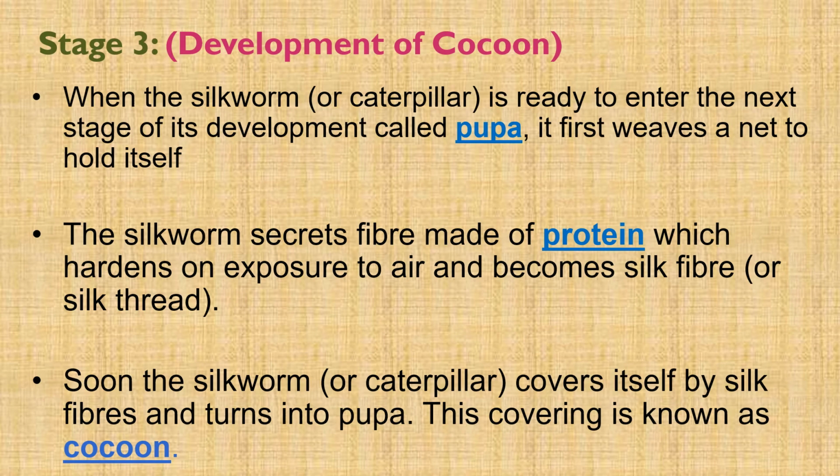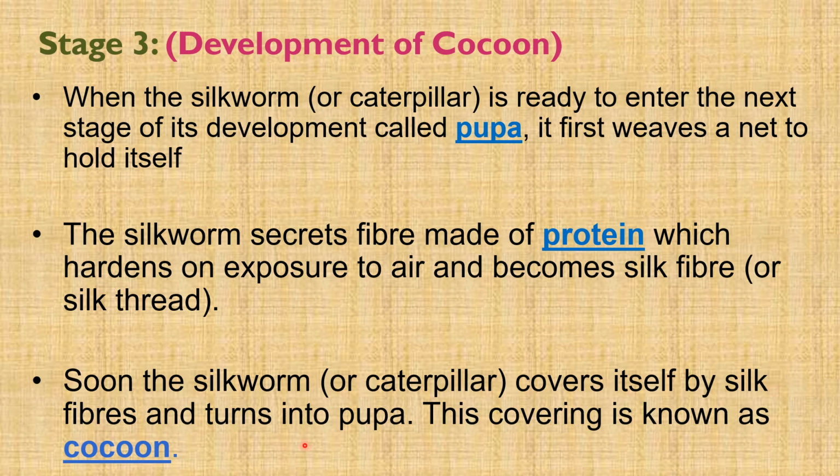Stage 3, development of cocoon. The caterpillar is ready to enter the next stage of its life called pupa. An adult silkworm first weaves a net to hold itself. Then it swings its head from side to side in the form of figure 8. During these movements, the head of the caterpillar secretes fiber made of a protein which hardens on exposure to air and becomes silk fiber. Soon the caterpillar covers itself completely by silk fiber.